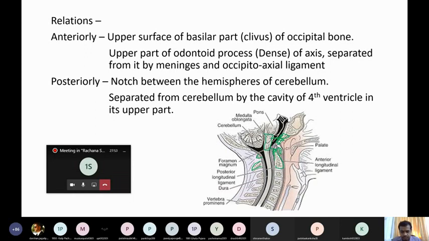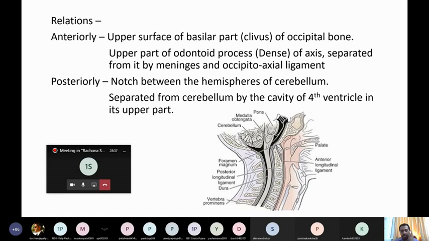In judicial hanging, the knot is put in such a way that when the person is hanged, the odontoid process will get broken, and this broken piece of odontoid process will press the medulla oblongata, and medulla oblongata has the respiratory center. It causes inhibition of respiratory center and the person dies. Clear? So that is the importance of the relation of the medulla oblongata with the dens.